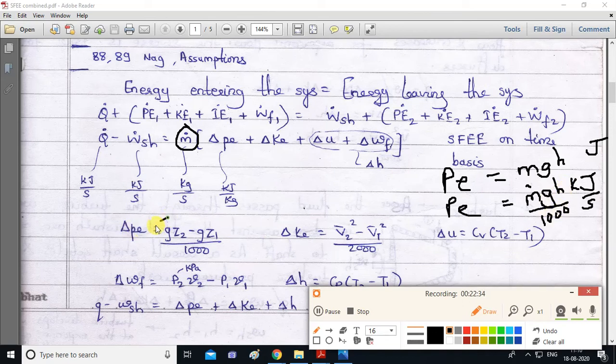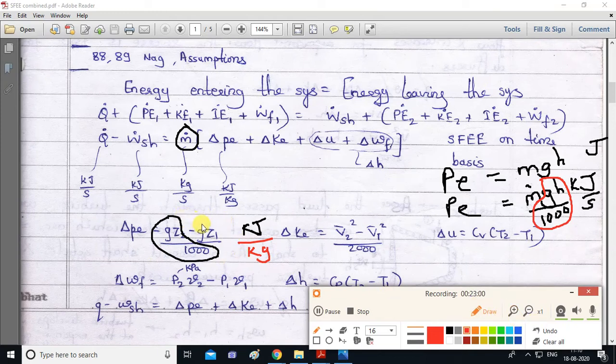Sorry, it is only this part, right? It is only this part, gh upon 1000. So this unit will be kilojoule per kg only.